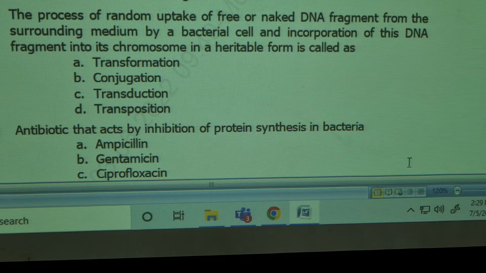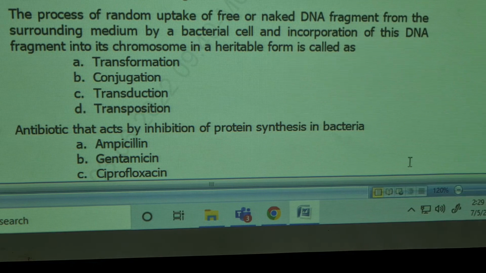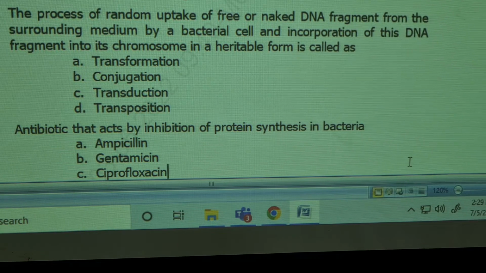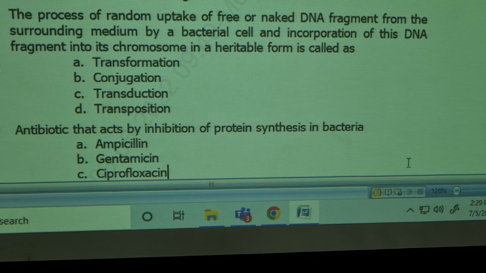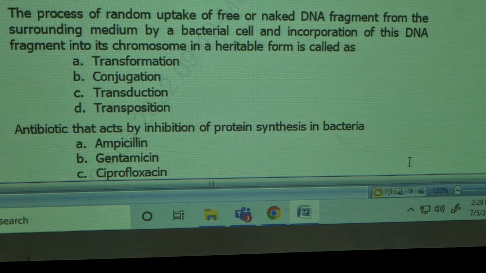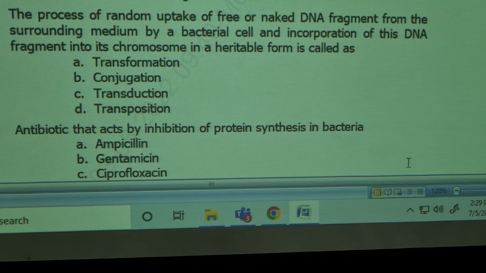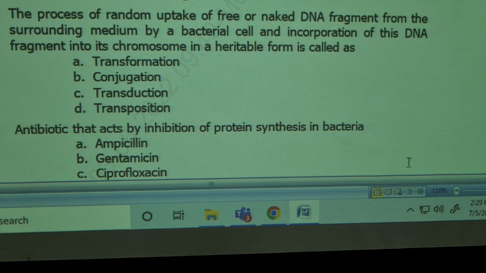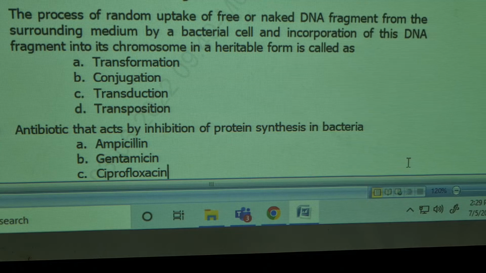Process of random uptake of DNA fragment from the surrounding medium by the bacterial cell and incorporation of this DNA fragment into the chromosome in heritable form is called what? Transformation, conjugation, transduction, transposition. What is it? Transformation, correct.